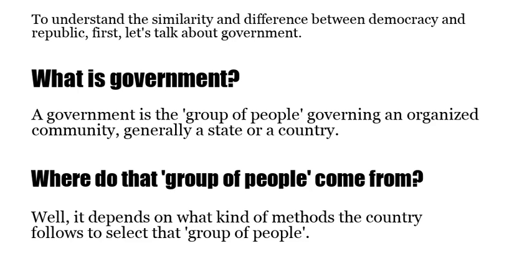To understand the similarity and difference between democracy and republic, first, let's talk about government. What is government? A government is the group of people governing an organized community, generally a state or a country. Where does that group of people come from? Well, it depends on what kind of methods the country follows to select that group of people.